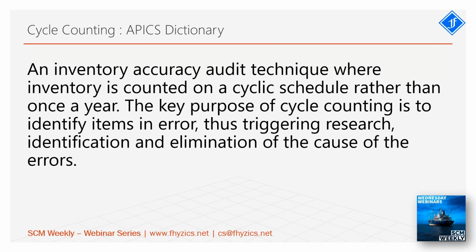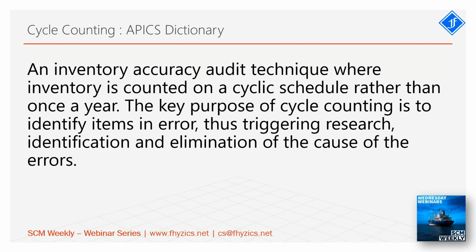An inventory accuracy audit technique. Basically, it's an inventory audit technique where inventory is counted on a cyclic schedule, that is, in a repeatable manner. A category is counted every month, B category once in a quarter, C category once in a year, rather than everything once in a year, right? Why are they saying rather than once in a year?